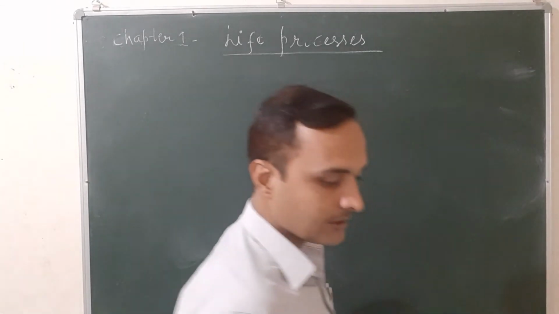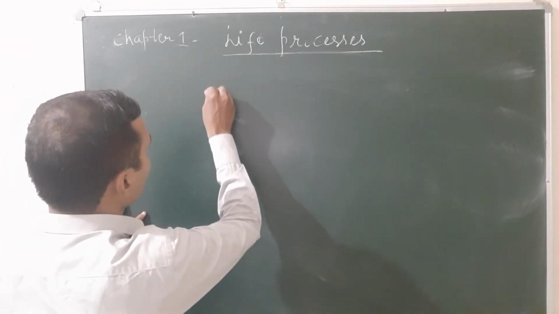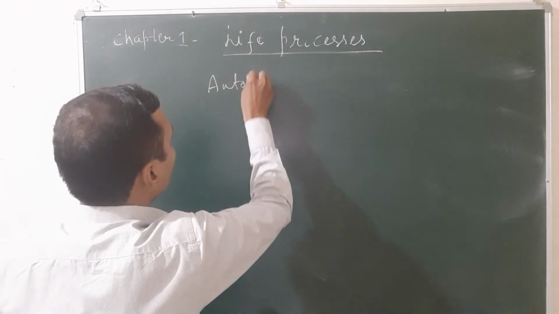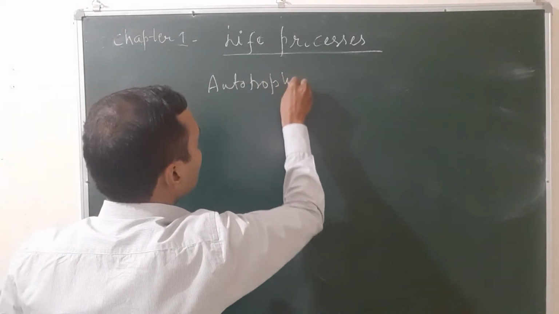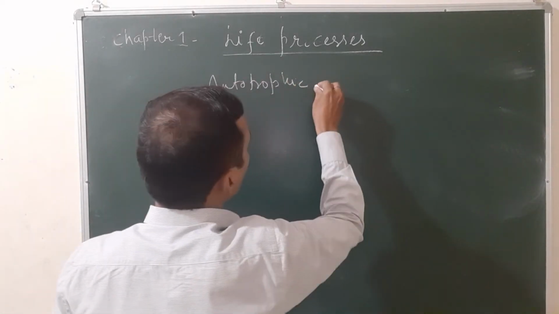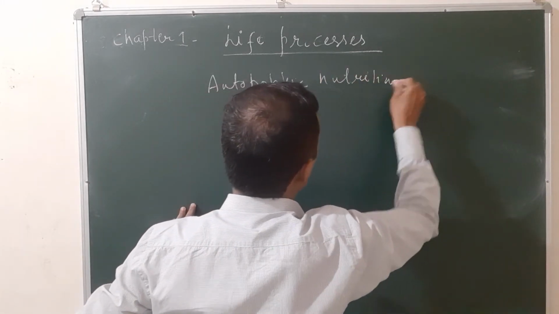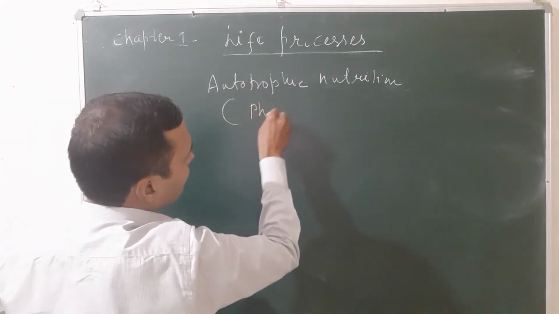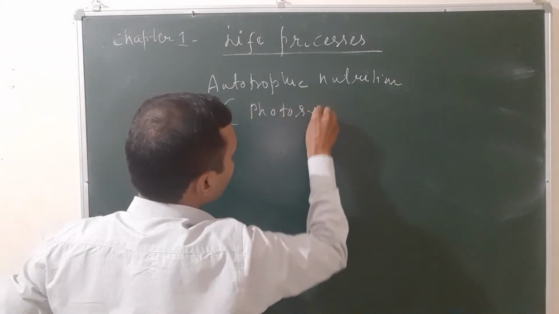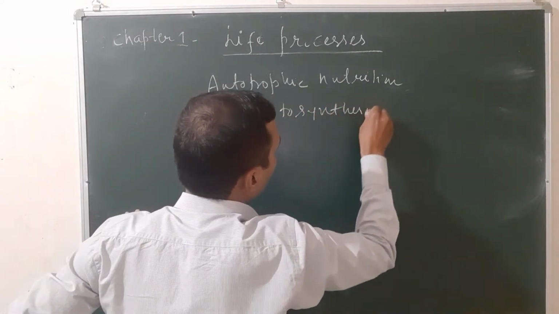Autotrophic nutrition is also known as photosynthesis.